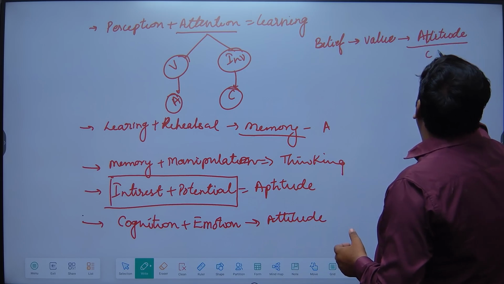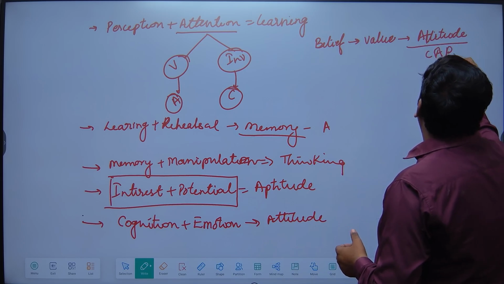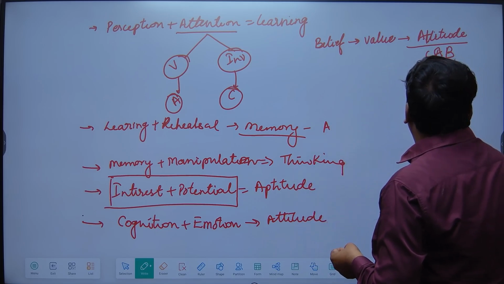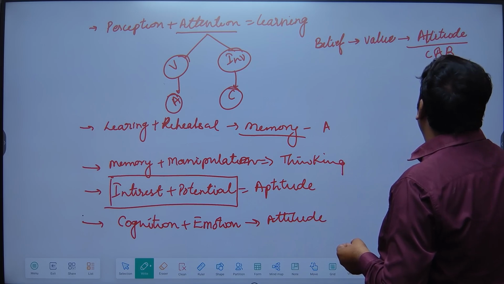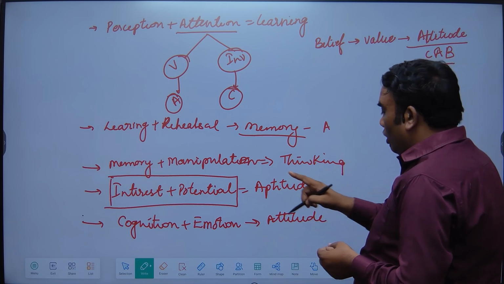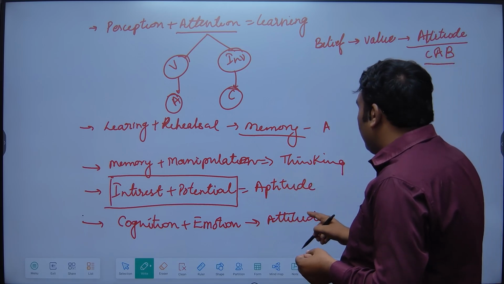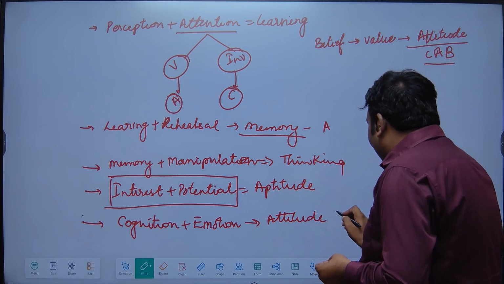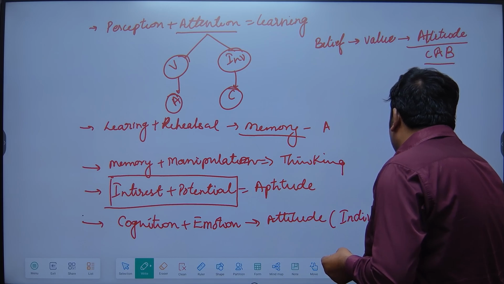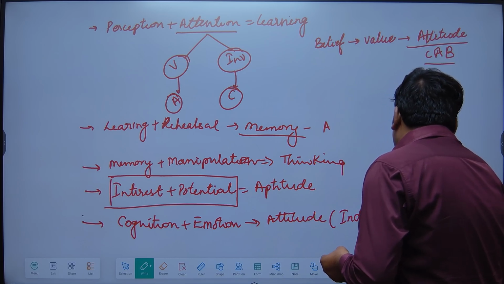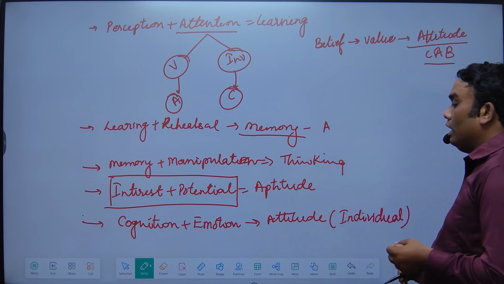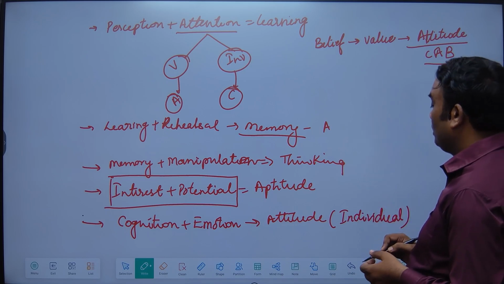So attitudes are reflected also in the CAB. What is a CAB? Cognition plus emotion plus behavior. So that is attitude, right? So cognition plus emotion is equal to attitude, and attitude is not a topic of group, it is a topic of individuals. So attitude हमेशा अकेले का होता है, किसी इंडिविजुअल का ही होगा, ग्रुप का नहीं होता.